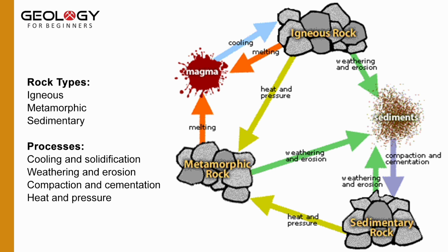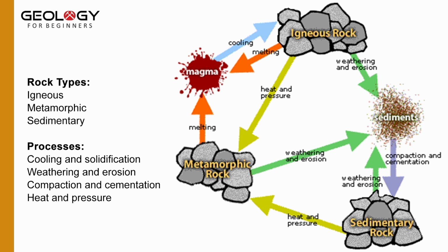Similarly, if you see the orange arrows, they are showing the melting of each rock type into the molten material magma. From here, we can say that each rock type can melt into the molten material magma, and this magma then again cools down and forms the igneous rock.